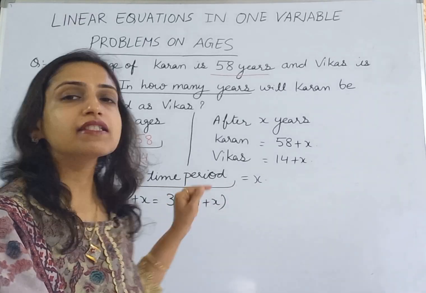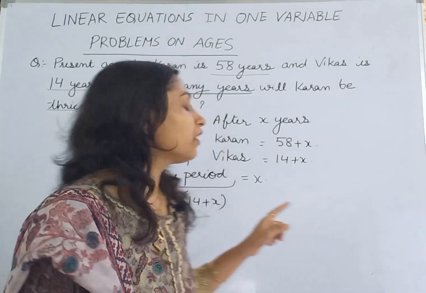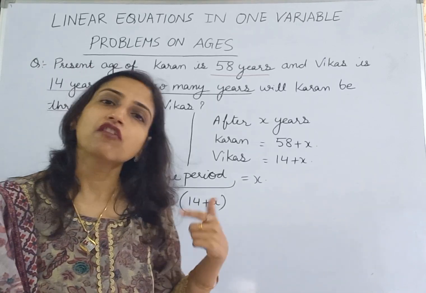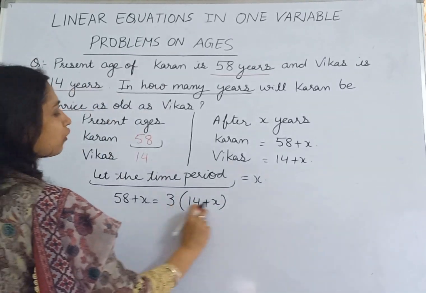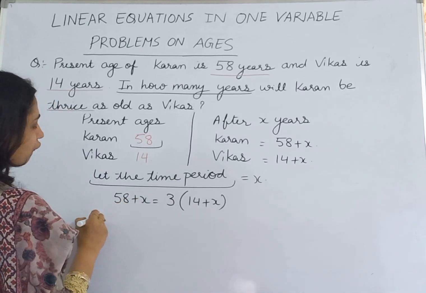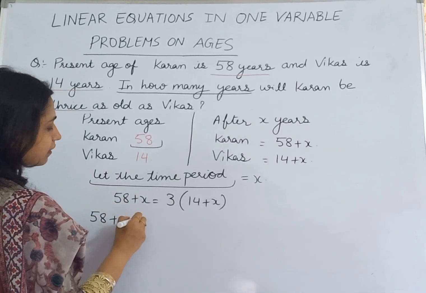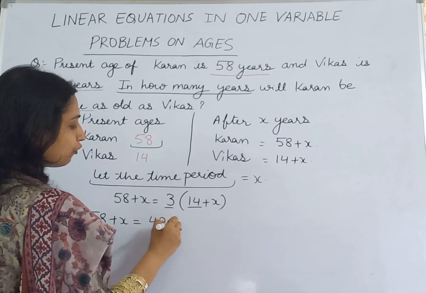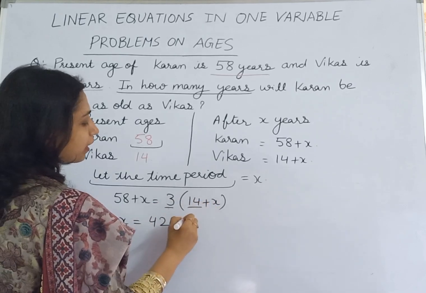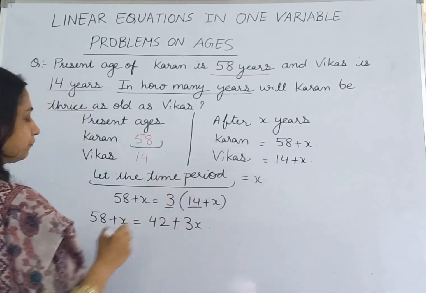Now, this is our equation. And if we solve this equation, we will get the value of X. So how can we solve this equation? 58 plus X is equal to 3 into 14 is 42, plus 3 into X is 3X.